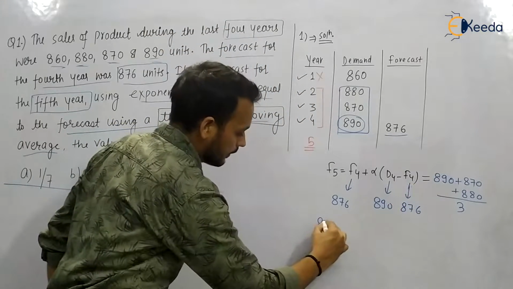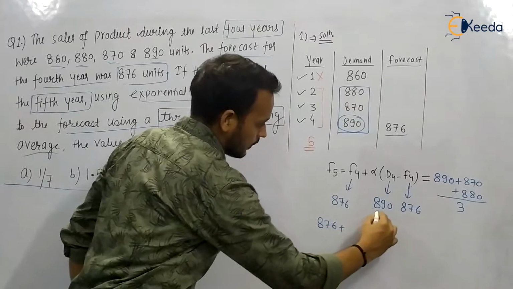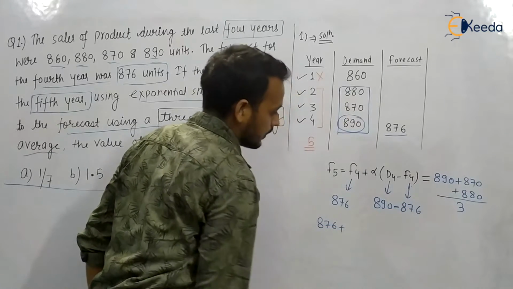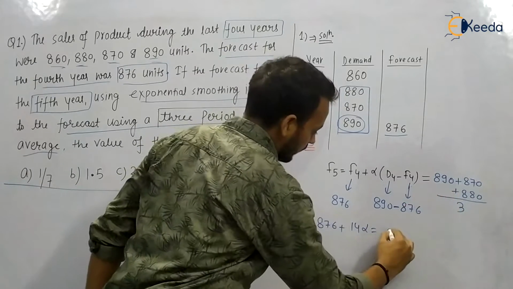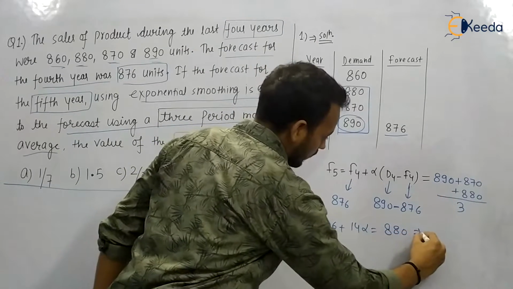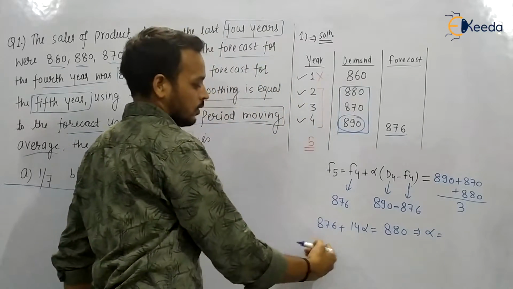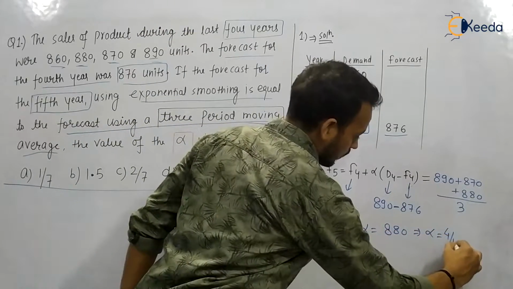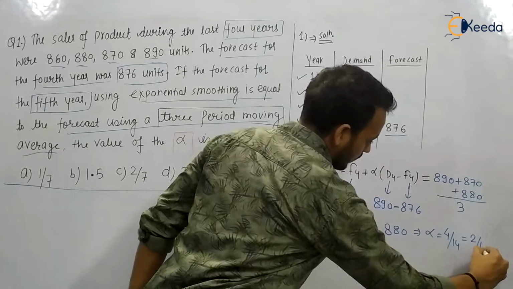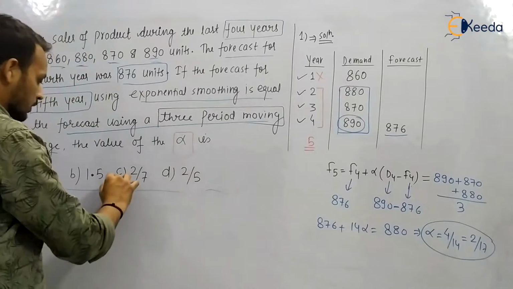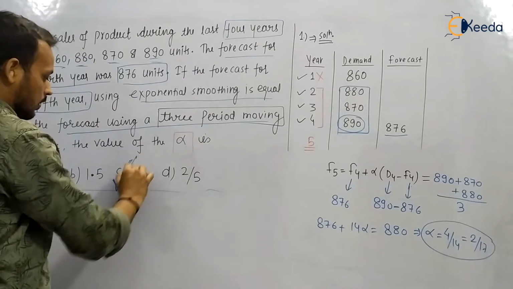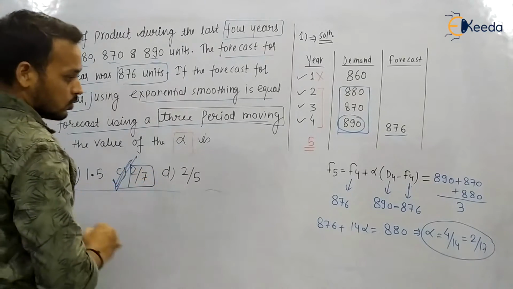You will get 876 plus 14 alpha, since 890 minus 876 is 14, and the average you will get is 880. So here alpha equals 4 by 14, or you can simply say it is 2 by 7. You can see the options. Option C, that alpha value is 2 by 7.